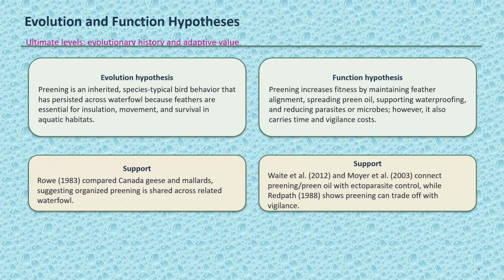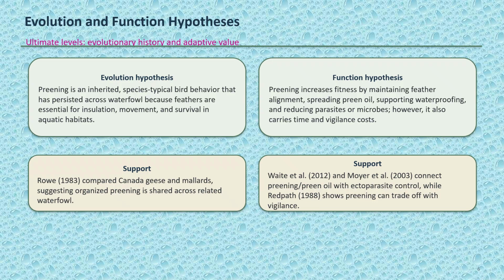My function hypothesis is that preening increases fitness by maintaining feather alignment, spreading oils, supporting waterproofing, and reducing parasites or microbes. Moyer in 2003 and Waite in 2012 both support links between preening or preen oil and ectoparasite control. However, preening also has costs. Redpath in 1988 showed that preening can be part of a vigilance trade-off, meaning time spent preening is time not spent scanning for threats.